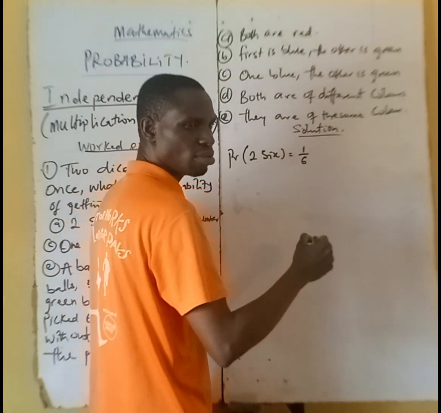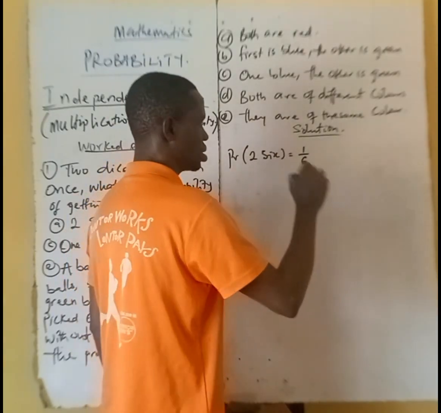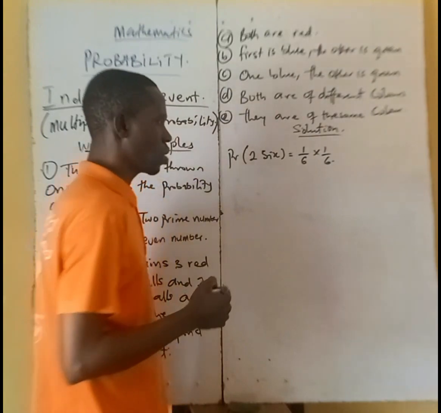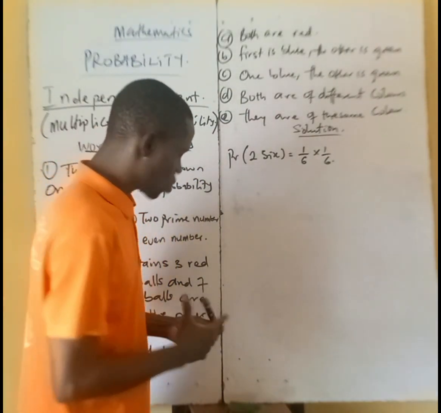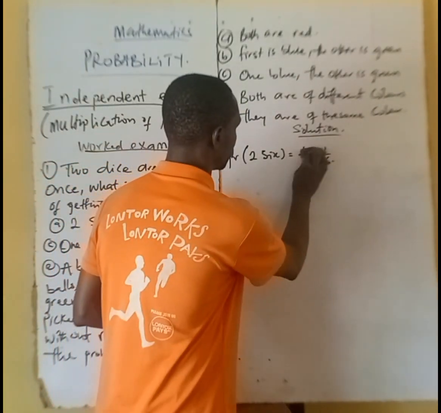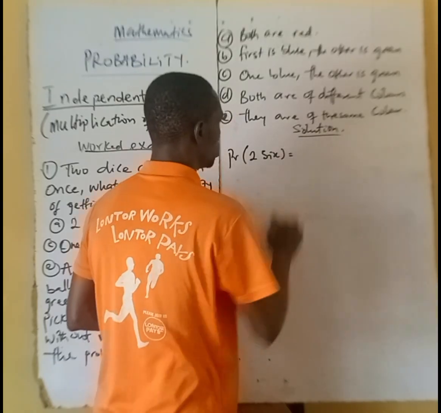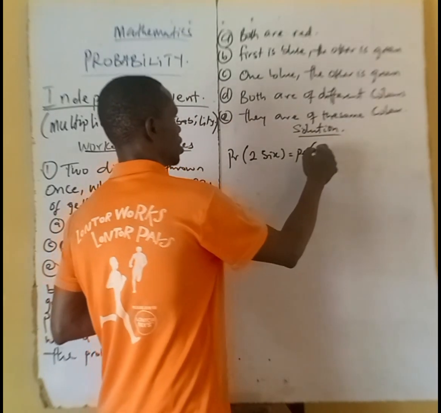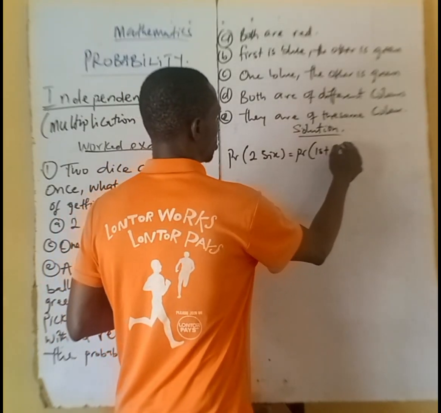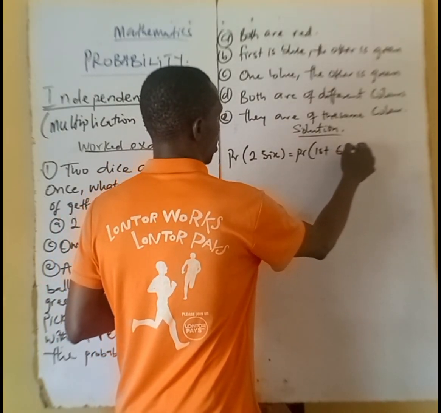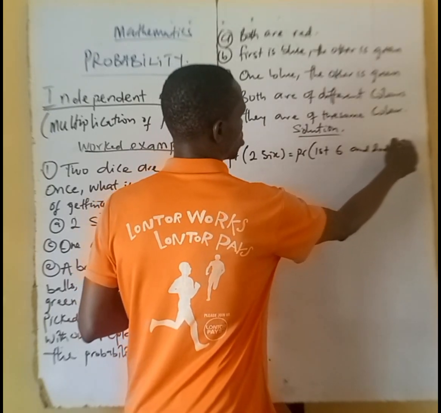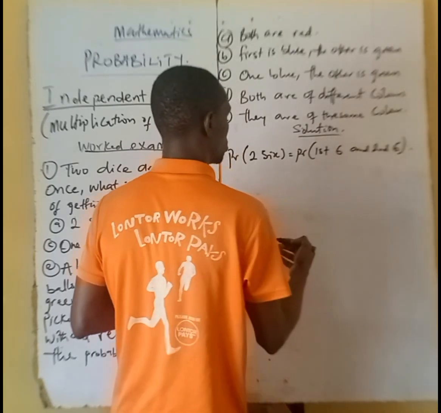Then the second time, you can get one 6, and that is 1/6. Okay, let's make it simpler. This is the same thing as saying the probability that the first is 6 and the second is 6. That's the meaning.